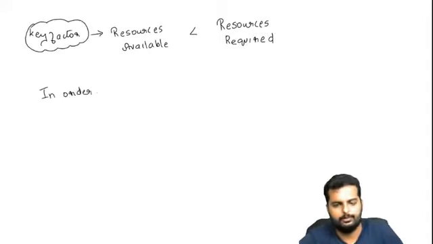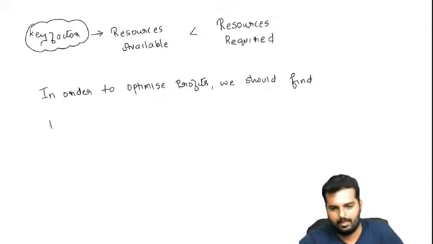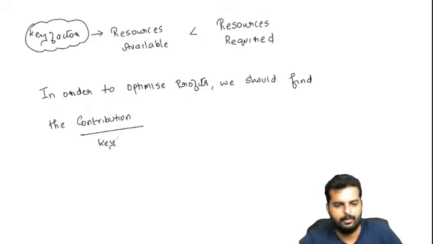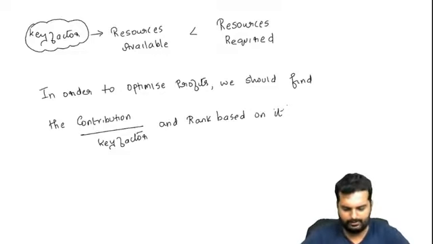In order to optimize profits, we should find the contribution per key factor and rank based on it. Okay, can you write down this in your books, friends?